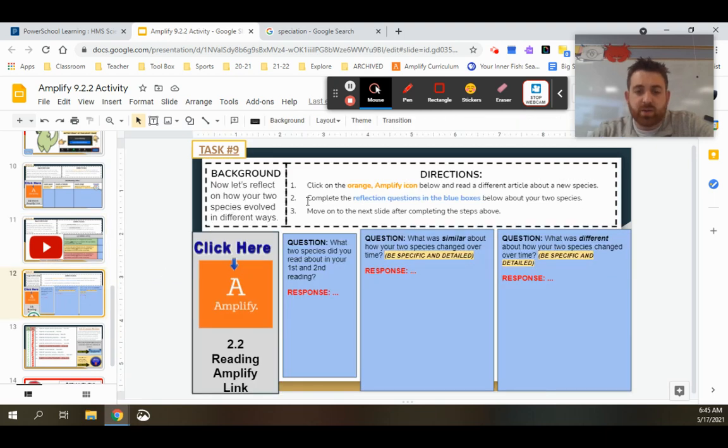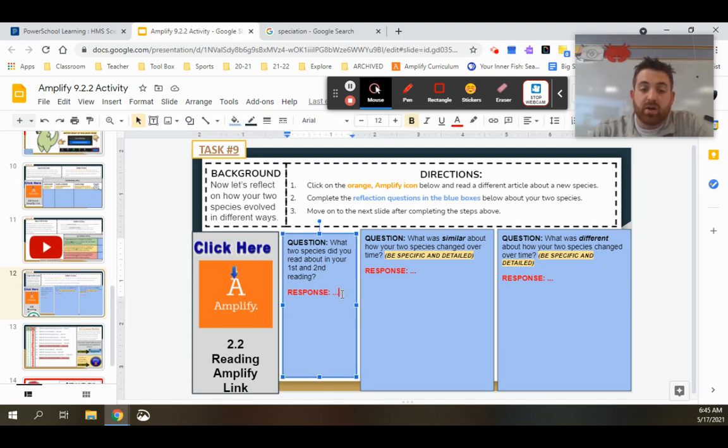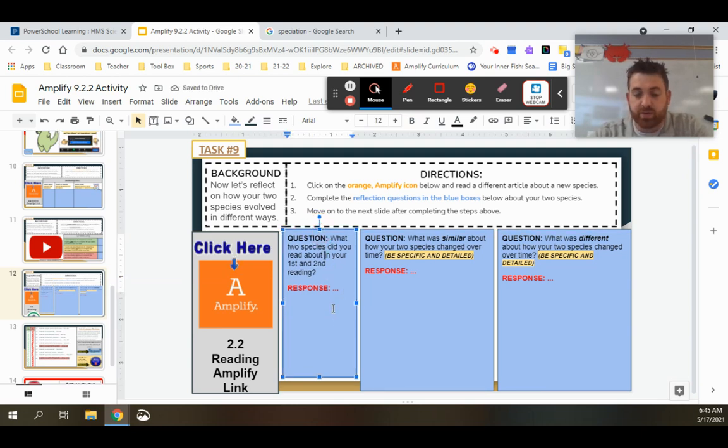On this next task, we're going to be clicking on the icon here to access a different article about a new species. So if you read about the tortoises, you're going to be reading about the bears or the ducks and vice versa. So you're going to be picking a new article now to read about. Whatever you read, you're going to let me know here in the very first reflection question that you see, asking what were the two species that you read about. So if you read about the tortoise and the ducks, you put that in your response.